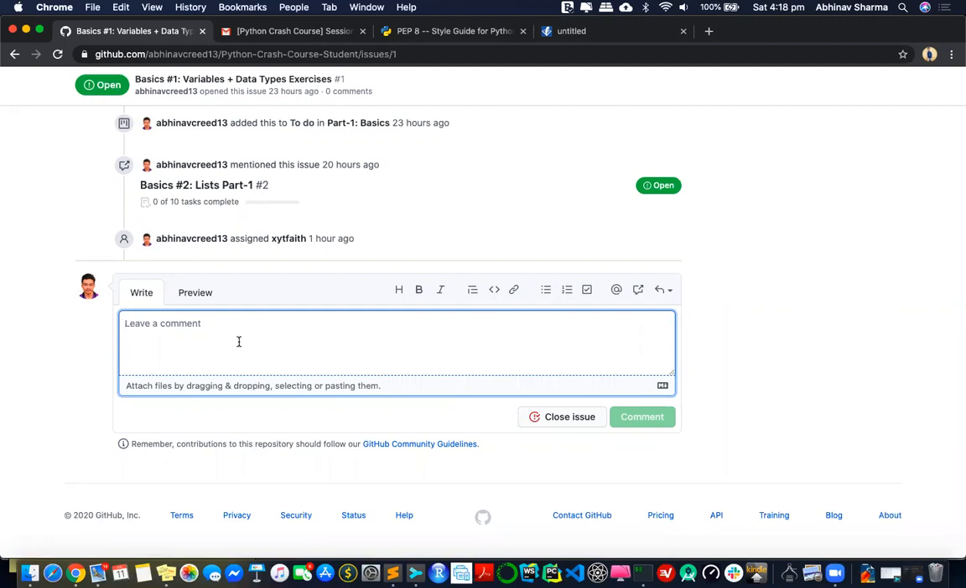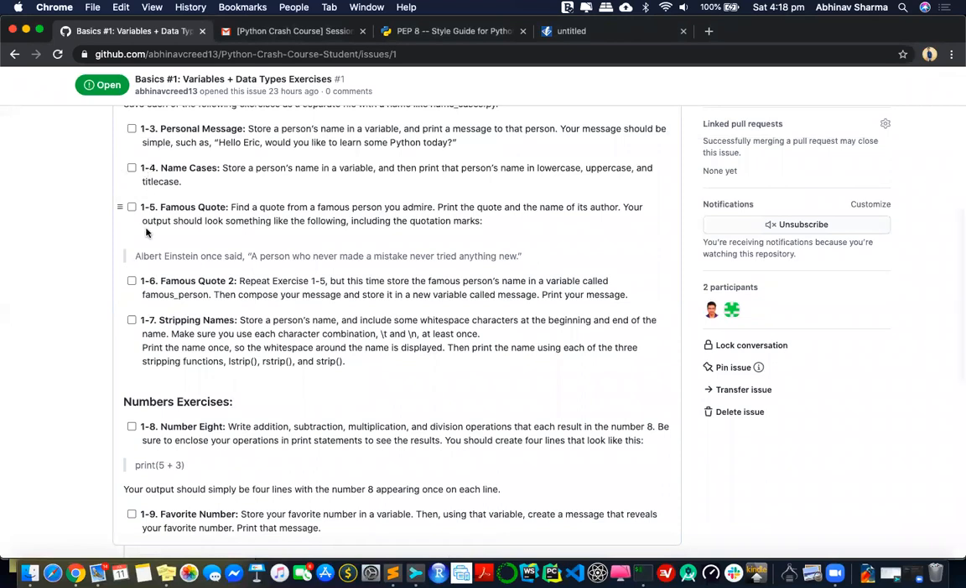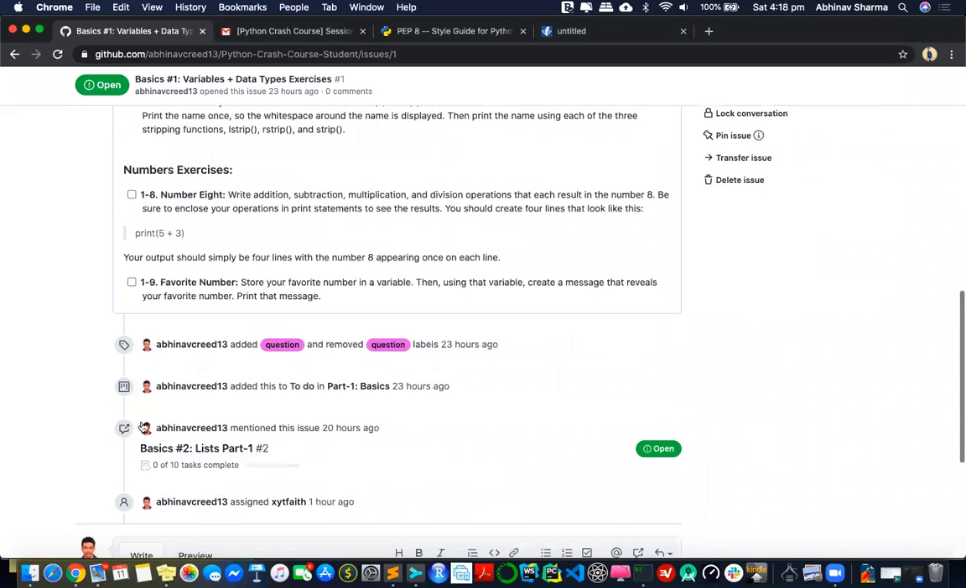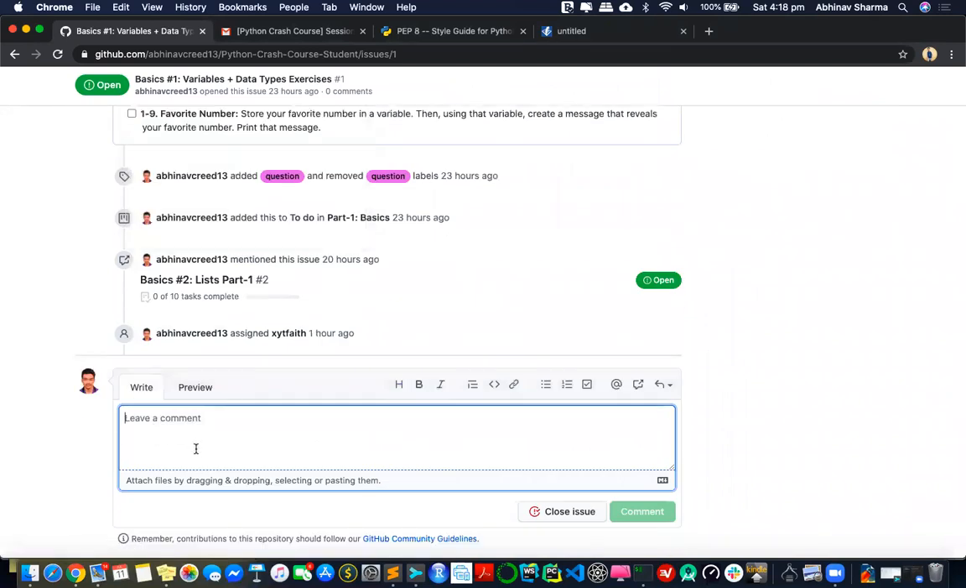If you have some kind of doubt, you can always post it. Just put the exercise name, like 14 or 15, so that I know what exercise you're talking about. Put your clarification down and I can reply. That's how we can communicate without actually going on a call, and I can give you instant feedback, and then you can move on.